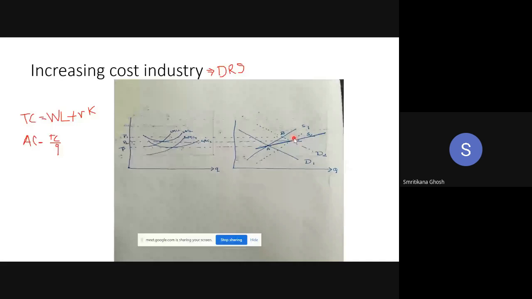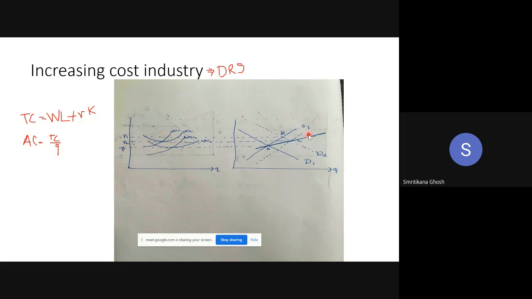But at the same time, the long run average cost and long run marginal cost will shift upward because it is an increasing cost industry. And as it is shifting upward, the new equilibrium price should be P2. So look, the supply curve is shifting from S1 to S2. So price is falling down, and the industry is trying to get back to another long run equilibrium.